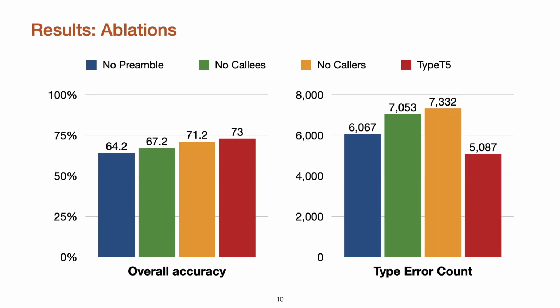We also performed ablation experiments to study the impact of the prediction context. We found that removing any proposed part of the prediction context can lead to worse performance in terms of both accuracy and type error count.